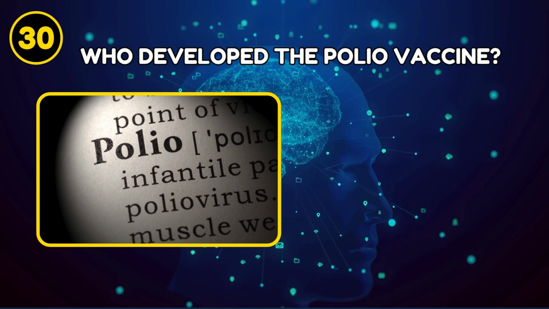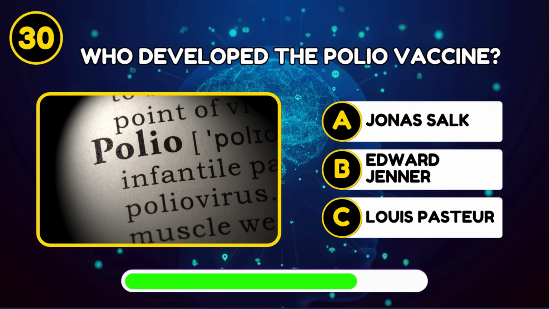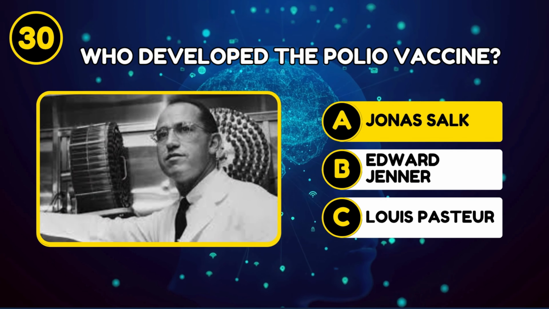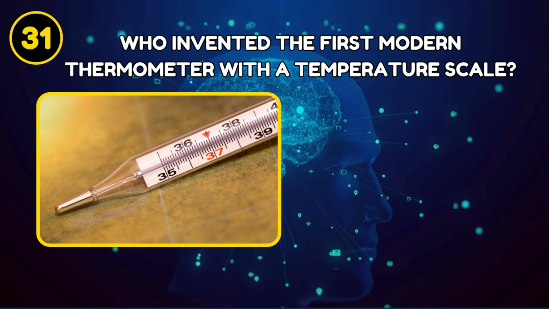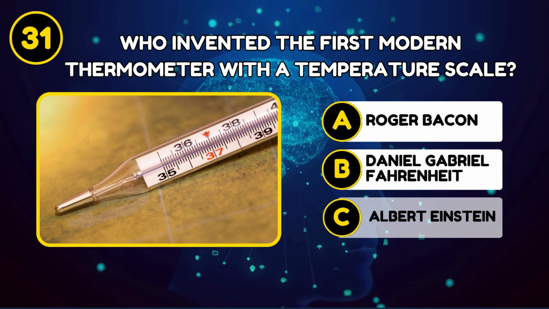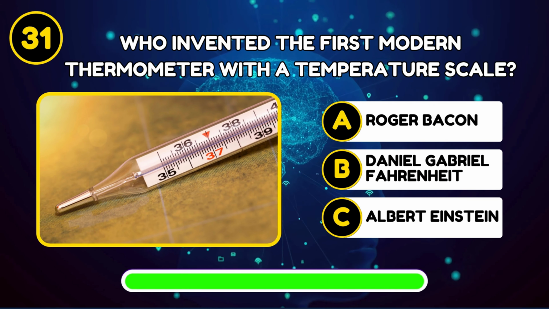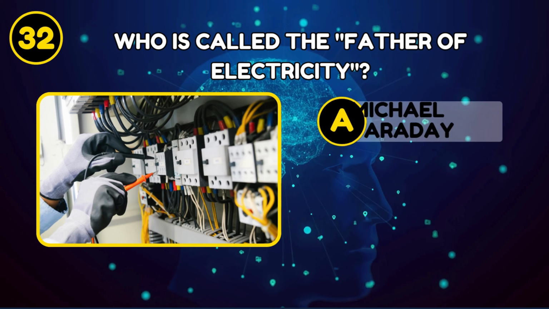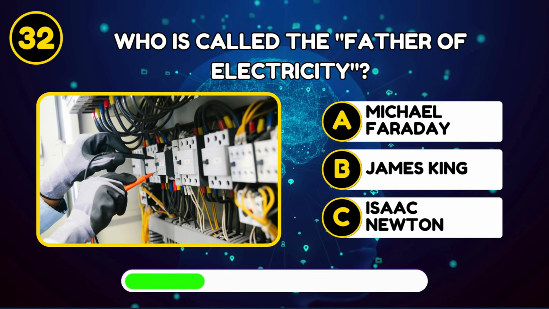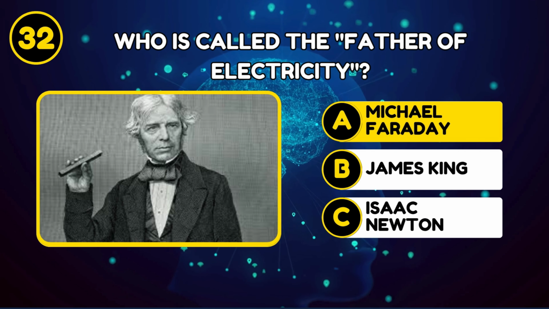Who developed the polio vaccine? Jonas Salk. Who invented the first modern thermometer with a temperature scale? Daniel Gabriel Fahrenheit. Who is called the father of electricity? Michael Faraday.